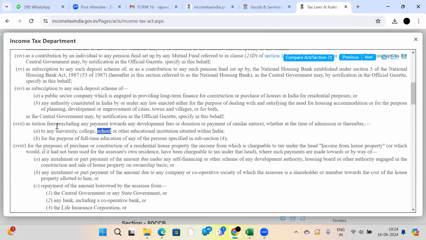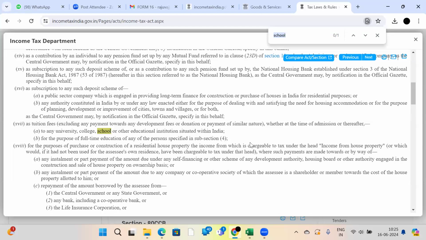See here, tuition fees, for those who are having children, whether at the time of admission or thereafter to any university, college, school, or other educational institution situated therein. For the last academic year 23-24, once children have joined their academic year, we will get one receipt from the schools or educational institutions, a receipt for the payment of fees. There they will tick against the tuition fees, and they will mention the majority of the amount against the tuition fees only. If you have that receipt, you will get deduction under section 80C.